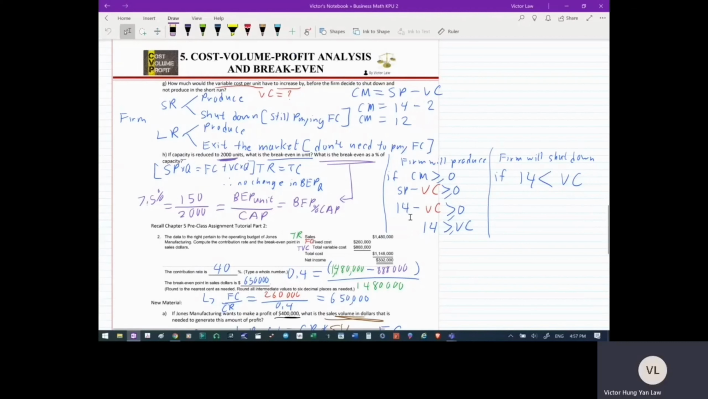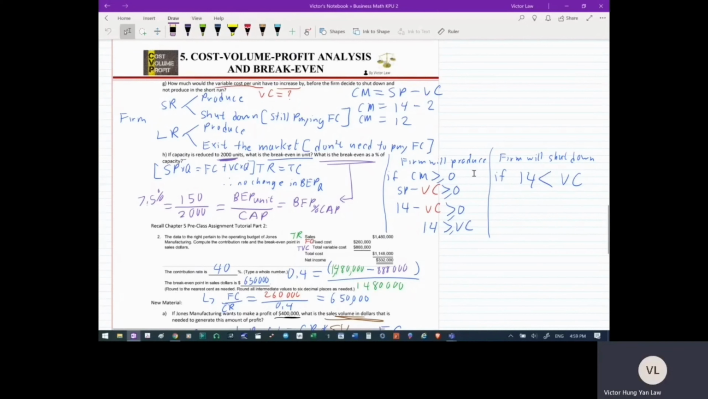We're solving for VC, so VC is our question mark. And the selling price is $14 per unit. So we have 14 minus VC is greater than or equal to 0. And we rearrange the algebra, so we have 14 is greater than or equal to VC. What this is saying is that as long as the variable cost is less than or equal to $14 per unit, the firm will continue to produce, because the firm is still making money for each unit that they produce.